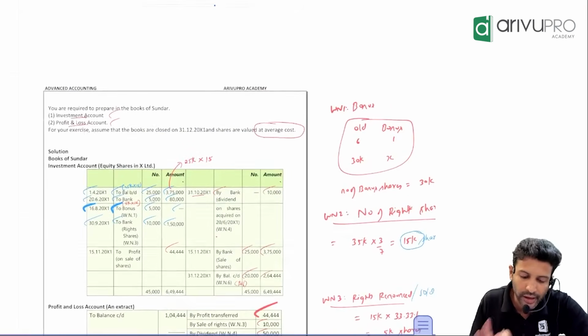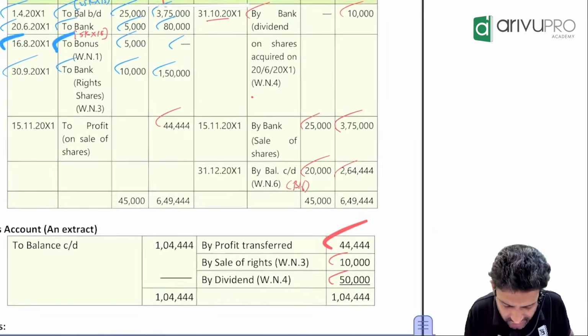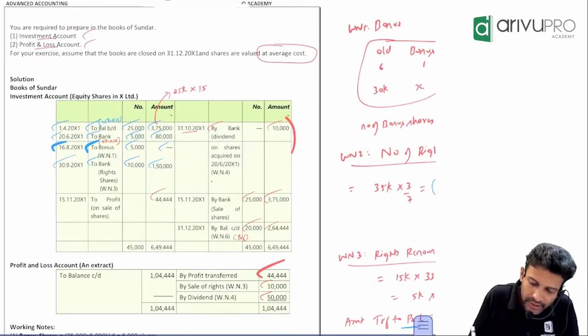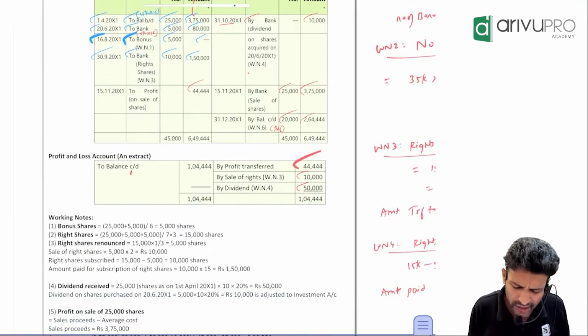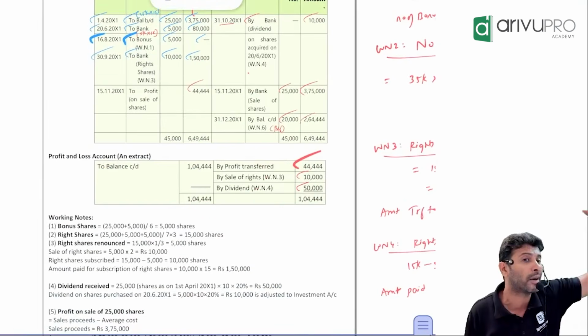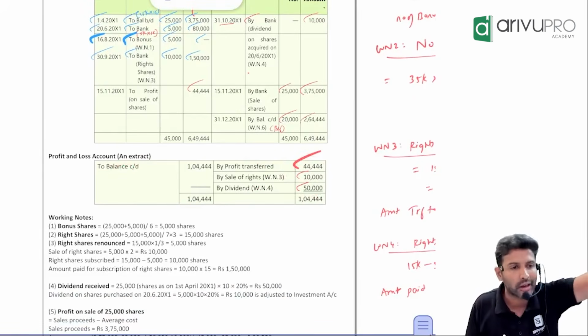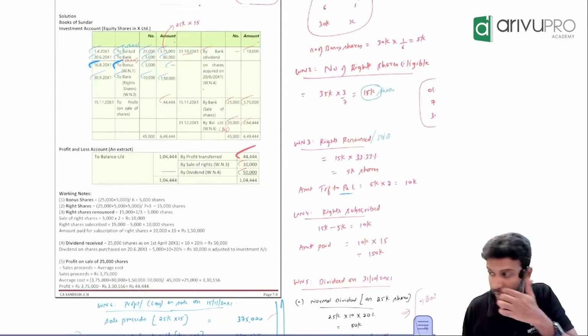When they ask you for the P&L account in this problem, don't prepare it in the normal format. What they are really asking for is the extract, meaning only these P&L components which you found, and how they get reflected in P&L. Remember, all expenses on the debit side, all incomes on the credit side. Post it and leave it at that. No need for the full format, not necessary.